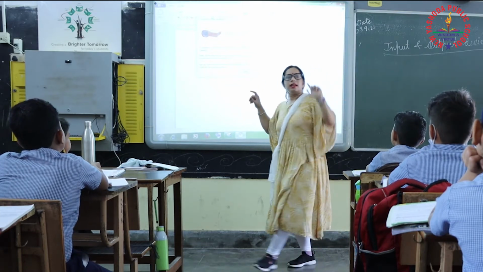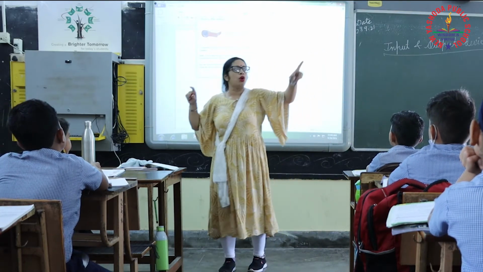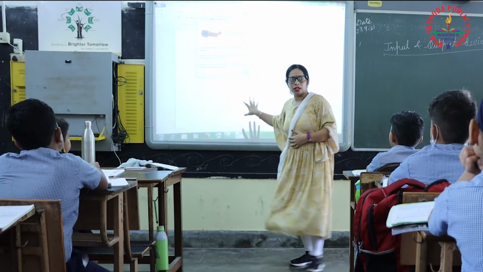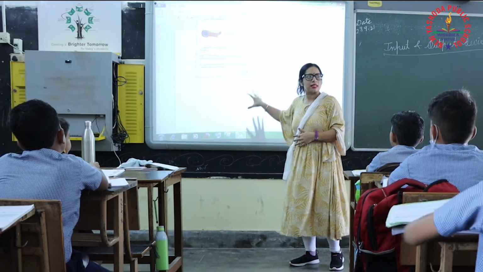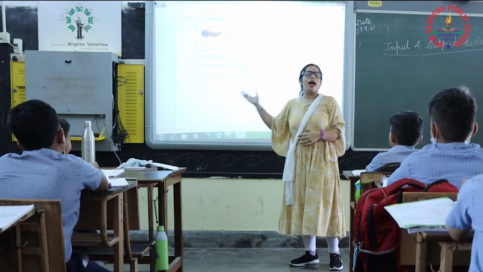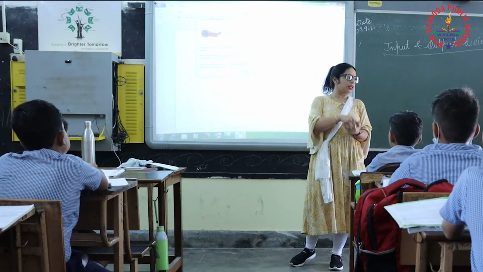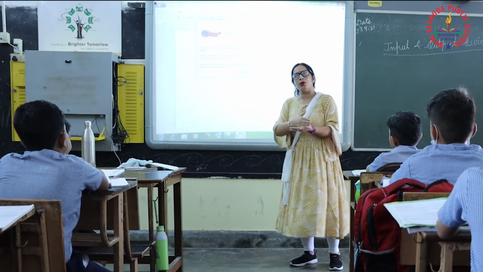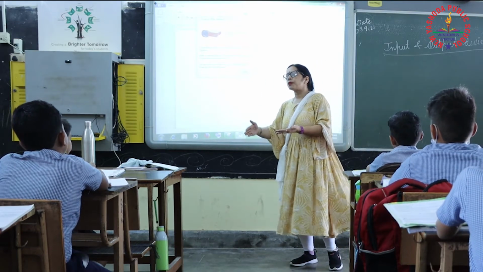But these machines cannot process on that. This computer takes input from us, the users, and processes that data. Process means converting input into output.